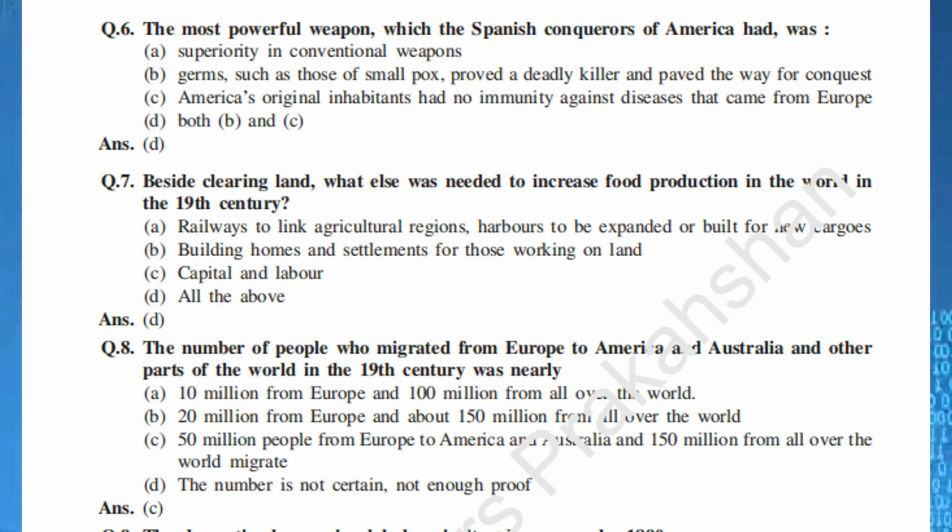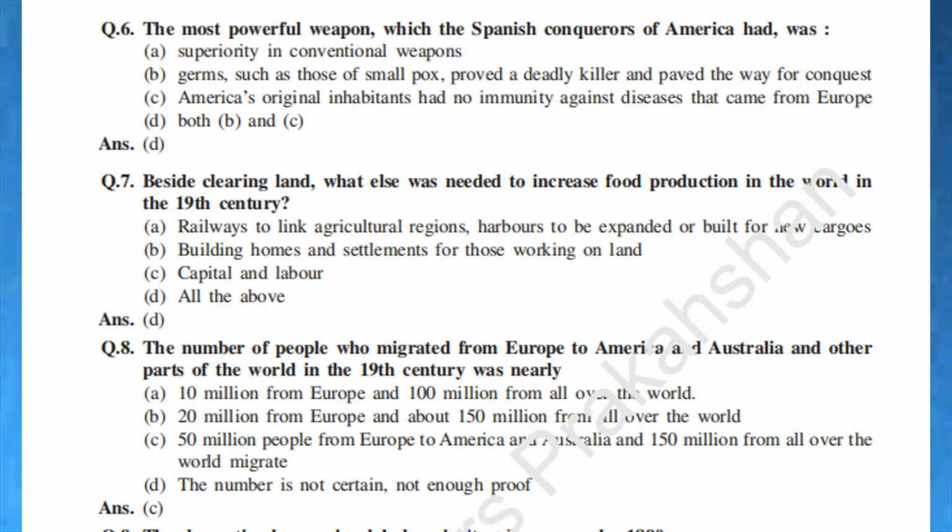Q.7. Besides clearing land, what else was needed to increase food production in the world in the 19th century? A. Railways to link agricultural regions, harbors to be expanded or built for new cargoes. B. Building homes and settlements for those working on land. C. Capital and labor. D. All the above. Ans. D.